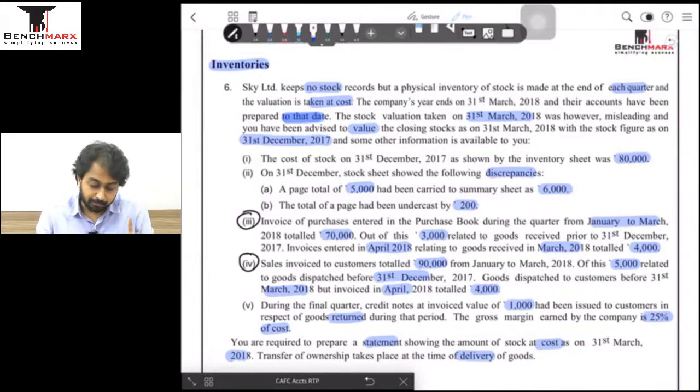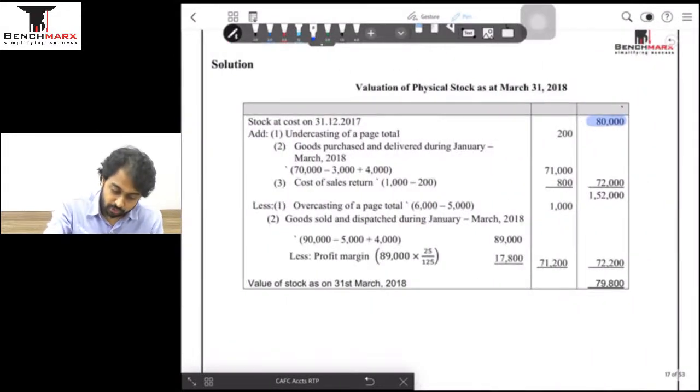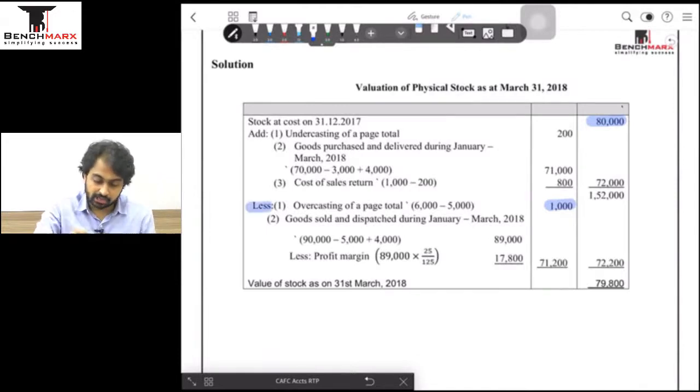Mistake number 1, a page total of 5,000 has been carried to the summary sheet of 6,000. मतलब can I say my stock is having 6000 का input instead of having 5000? Definitely yes, that means 1000 ज़्यादा हो गया and तुम्हारे stock में records cost पे ही होगा, तो मैंने 1000 से cost बढ़ा दिया है जो मुझे adjust करना पड़ेगा, which means my job is to subtract 1000 from the figure.